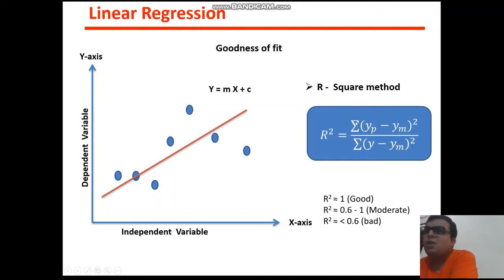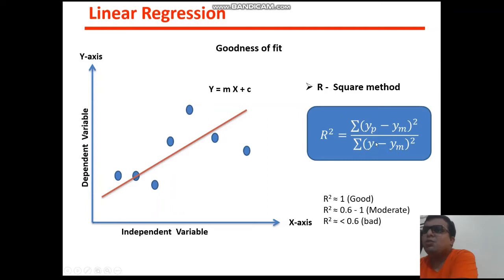Not a single value, so the predicted values might be a set of values, minus the y mean value. You need to take the mean of all the y values and then perform this operation. This is the y original value. Here you need to put your predicted values, which you might get from this model, and these are the y original values.